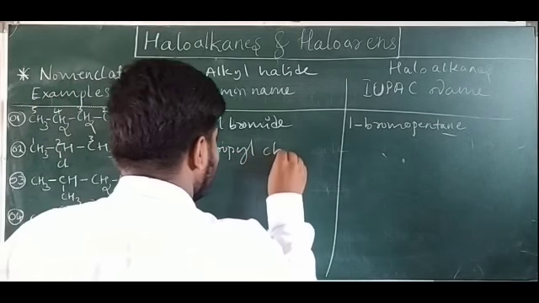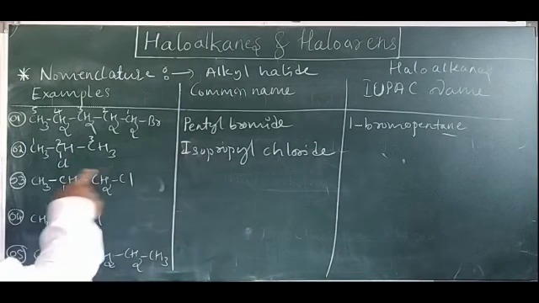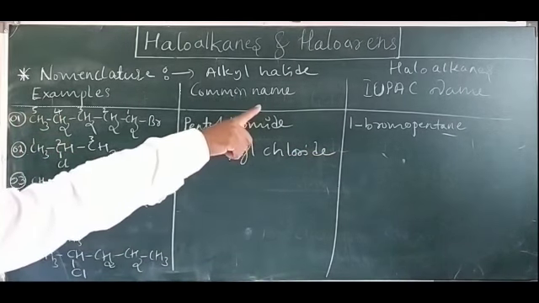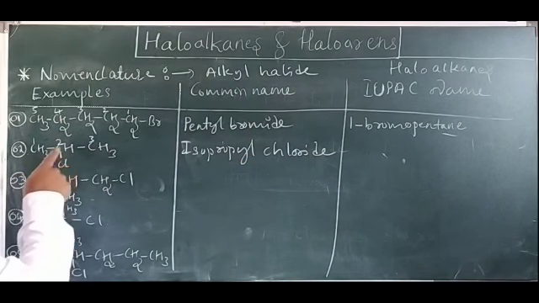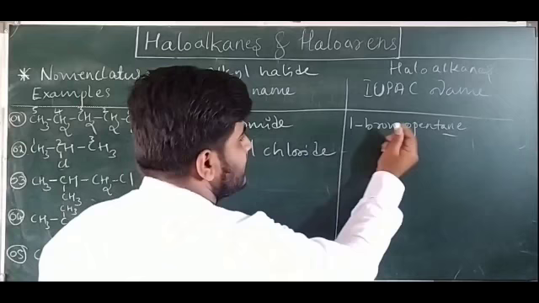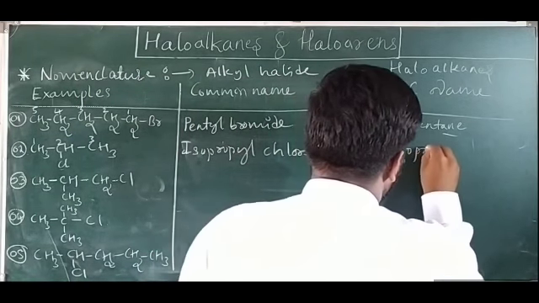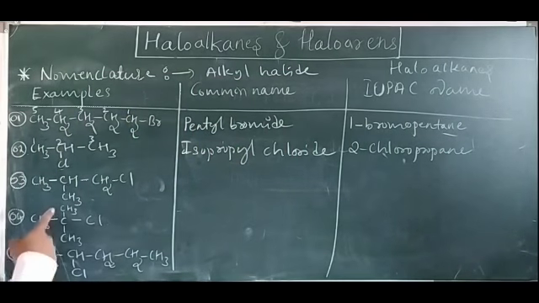Isopropyl chloride. So when a branch comes, you write iso. Iso with propyl, isopropyl chloride. But in the IUPAC way, it is a haloalkane, no? Second position, chlorine attached. So this is propane, 2-chloropropane. What is the name? 2-chloropropane. Okay.